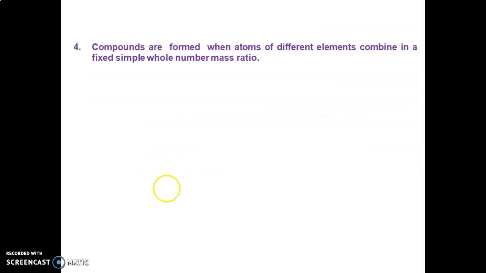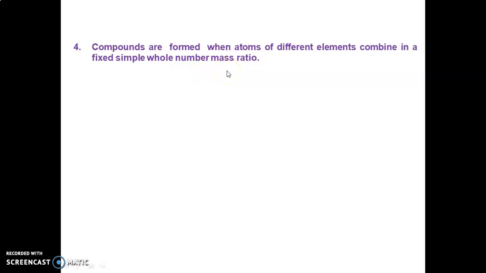Okay. Next one, compounds are formed when atoms of different elements combine in a fixed, simple whole number mass ratio.